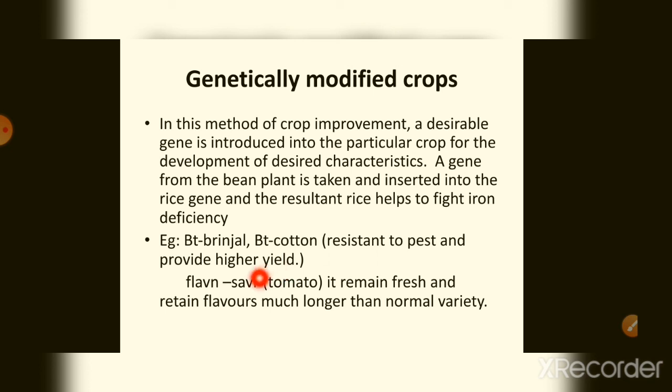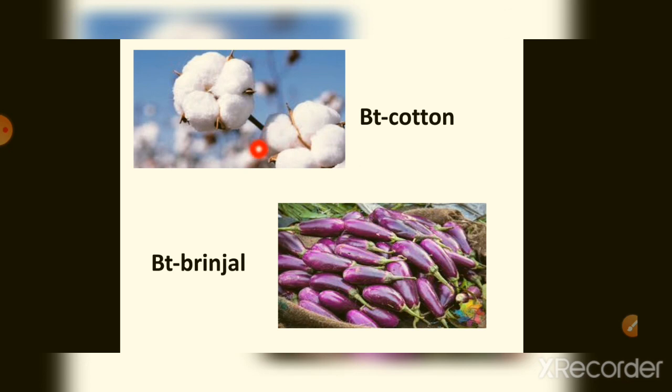And next is Flavr Savr tomato. It remains fresh and retains flavors, other than a normal tomato. So this is the Bt cotton and this is the Bt brinjal.